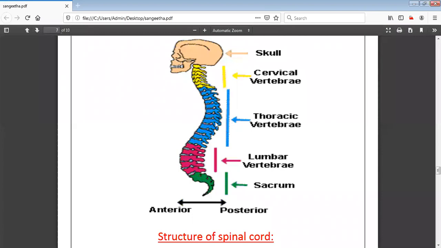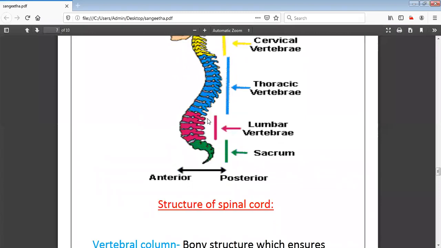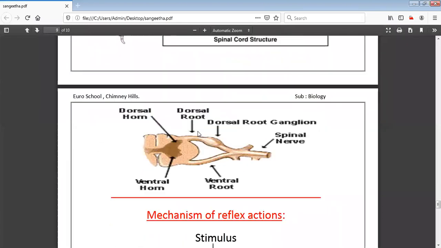After the meninges, we have the cerebrospinal fluid, which is a fluid filled between the bony structure as well as the meninges. There is a space between the bony structure and the meninges, and that space is filled with what is called the cerebrospinal fluid. When you come across the cross section, we will explain about the dorsal horn, ventral horn, gray matter as well as white matter. The dorsal horn receives all the electrical impulses from the sense organs. And the ventral horn carries all the electrical impulses from the spinal cord to the organs.